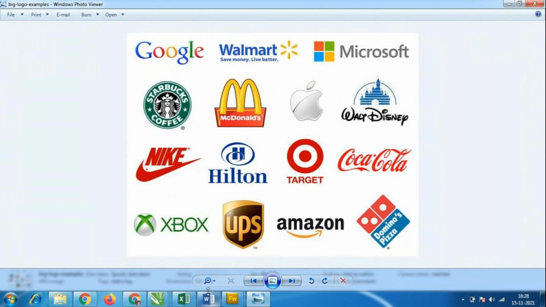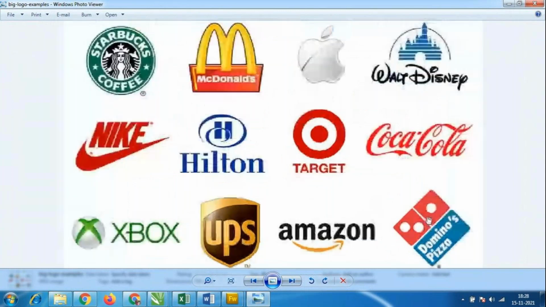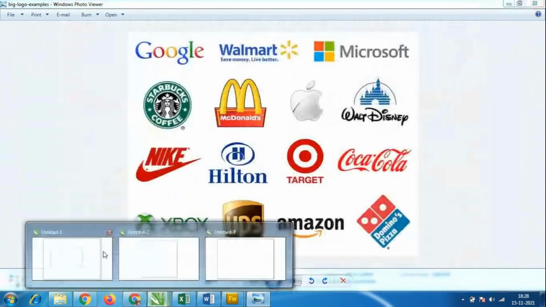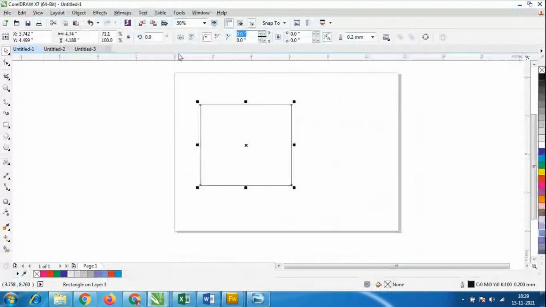But the thing is, the value of the logo is more than crores. So that's why each and everything we have to do very clearly. Okay, so what I'll do, I'll select this one. If I have the box, I'll select like this, and let us see, I'll give 5, a completely oval shape.